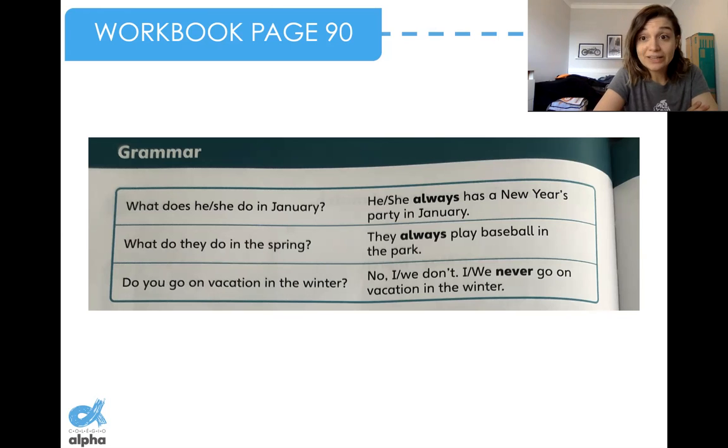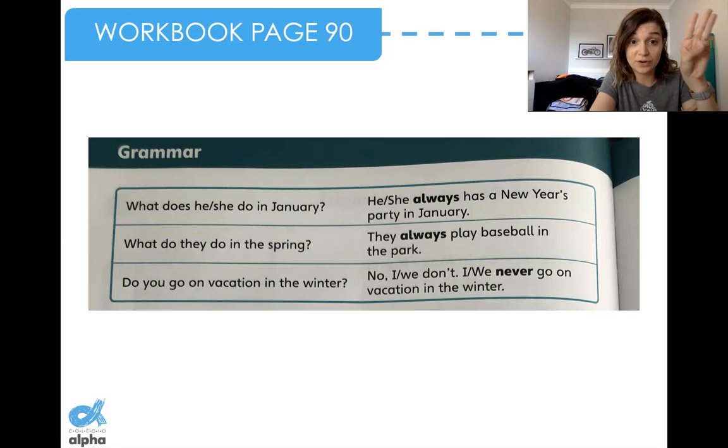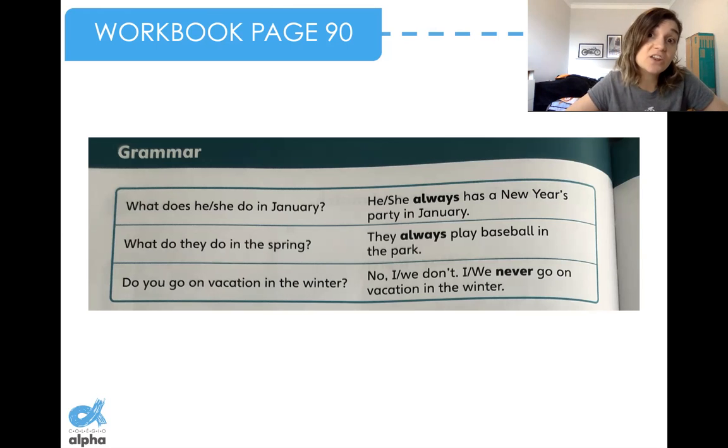Okay, so let's read the first part together. 1, 2, 3. What does she do in January? She always has a New Year's party in January. Very good. Number 2, let's read. What do they do in the spring? They always play baseball in the park. Very nice.